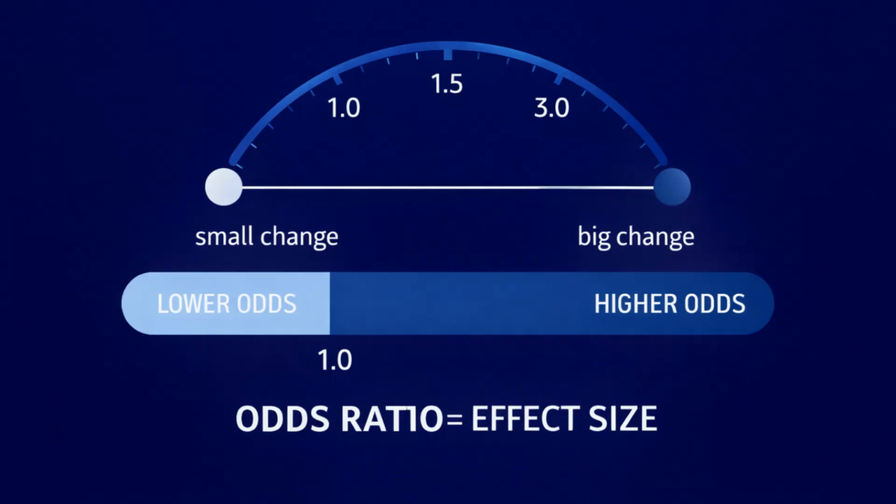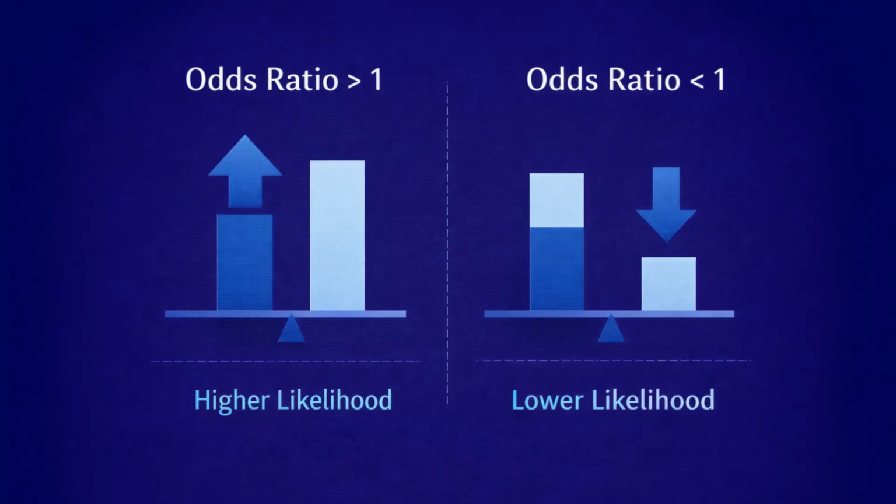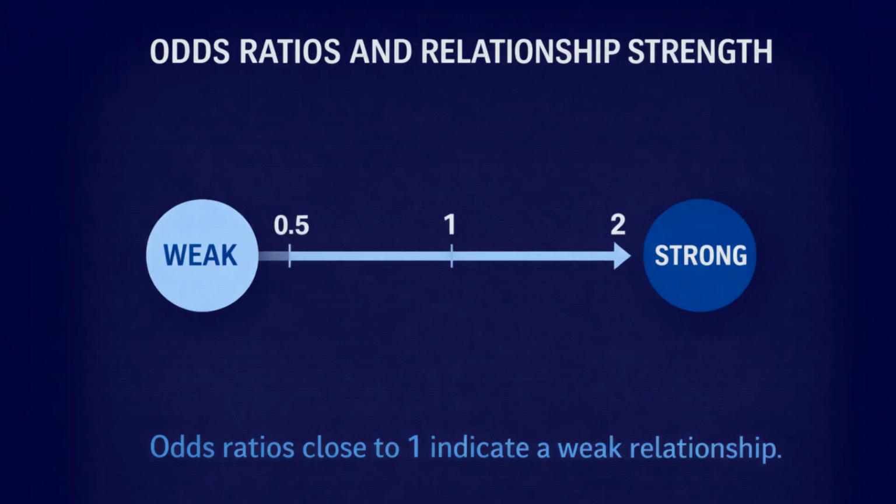Logistic regression commonly expresses effect size using odds ratios. An odds ratio greater than 1 indicates higher likelihood of the outcome as the predictor increases, or as the group changes to the coded category. An odds ratio less than 1 indicates lower likelihood. The farther the odds ratio is from 1, the stronger the relationship. Odds ratios close to 1 indicate a weak relationship even if the result is statistically significant.